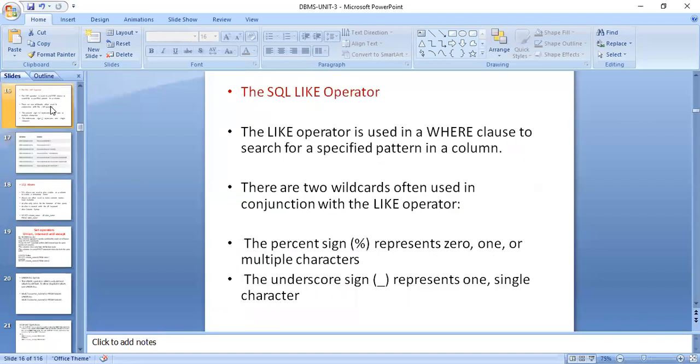Okay, alias is done. Next, the SQL LIKE operator. With the help of select, we can use the like operator. The like operator is used in the where clause to search for a specified pattern in a column. There are two wildcards used in conjunction with the like operator: percentage and underscore. The percentage represents zero, one, or multiple characters, and the underscore represents one single character.